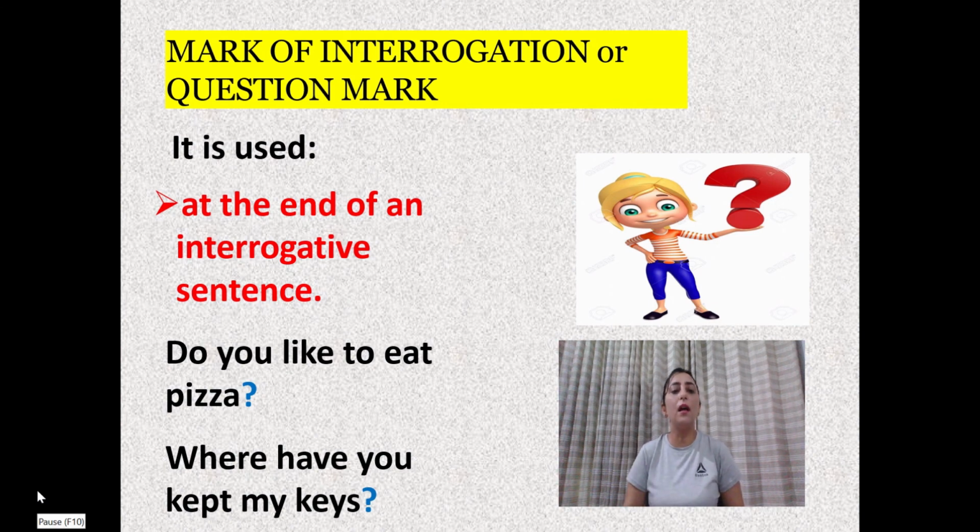Now question mark is always used at the end of the interrogative sentence. Now let's understand this with the help of few examples. Do you like to eat pizza? Now in this sentence a question is being asked. Do you like to eat pizza? So whenever any question is being asked in the sentence, we always end the sentence with the question mark. Let's see the next sentence. Where have you kept my keys? So again, a question is being asked. Where have you kept my keys? So we always use question mark when a question is being asked in the sentence.